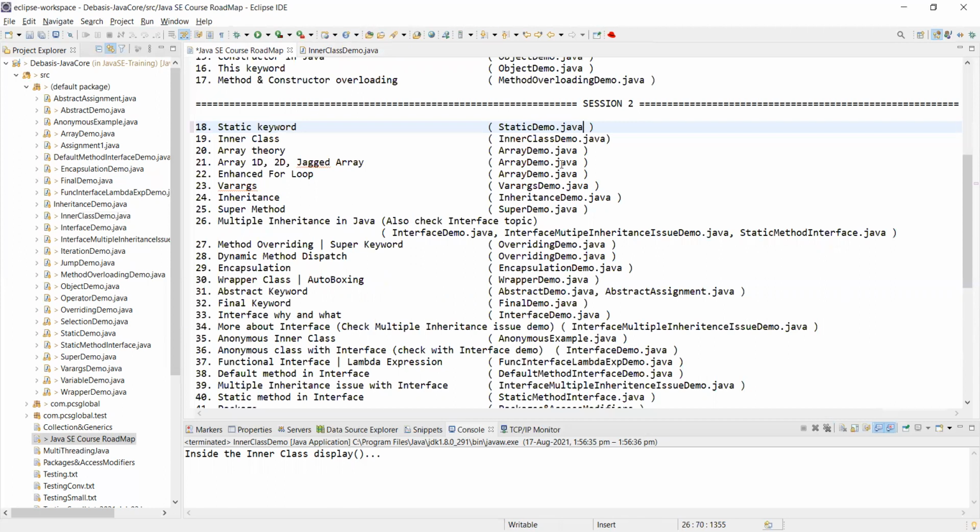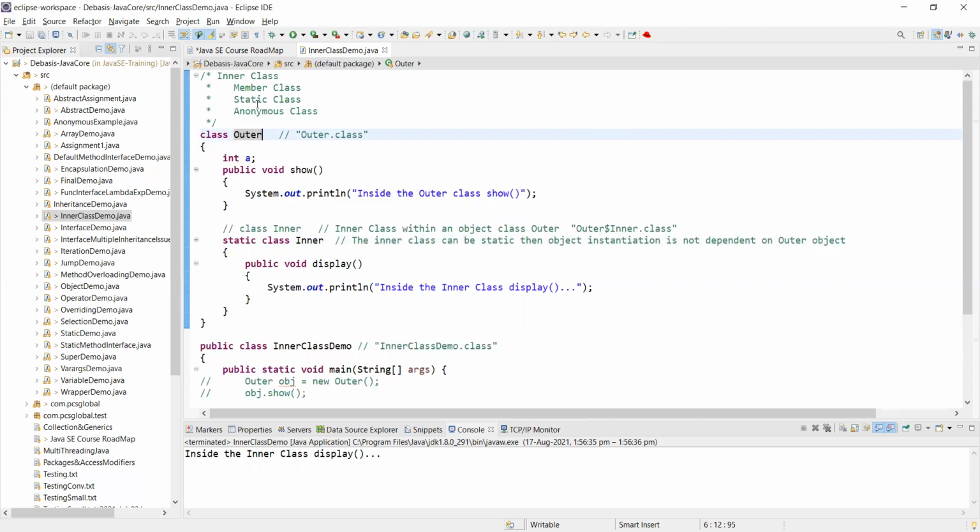We will also know what an anonymous class is. We have discussed the member class, which is the inner class. We have discussed how you use the static class. Anonymous class is a very important class, and from Java version 1.8 onwards, that is a revolutionized feature, which is why Java is still very prominent and being used so widely.